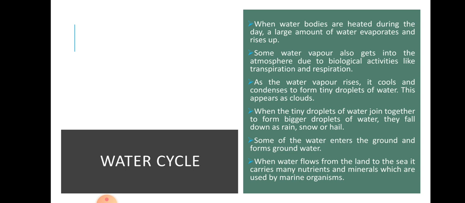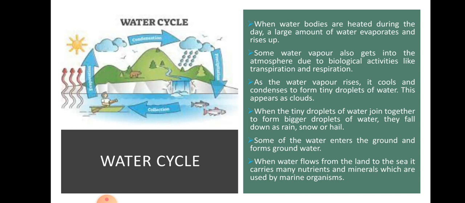Some of the water will go inside the ground and some will flow and reach the sea. While going, they carry nutrients and minerals along with them, and these nutrients and minerals are used by marine organisms. So this is how the water cycle looks.